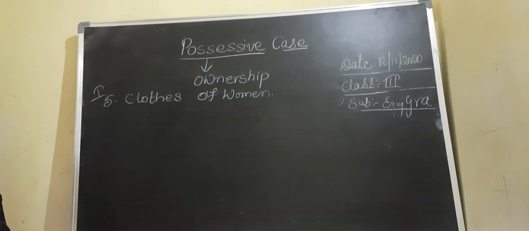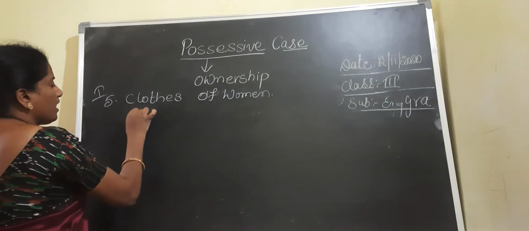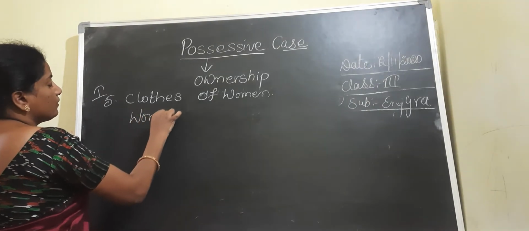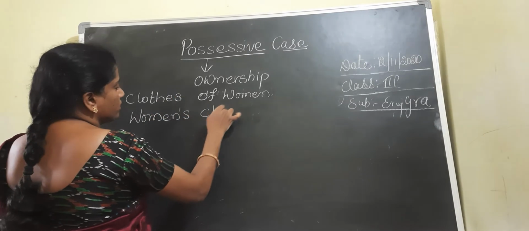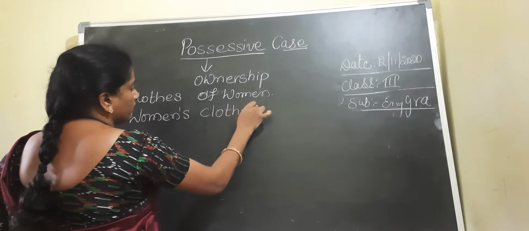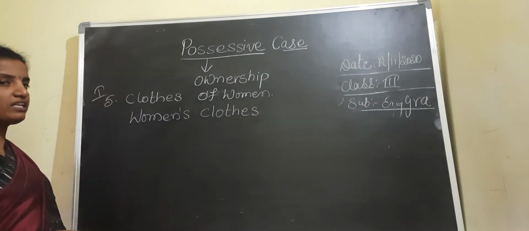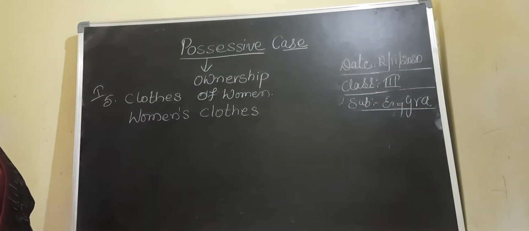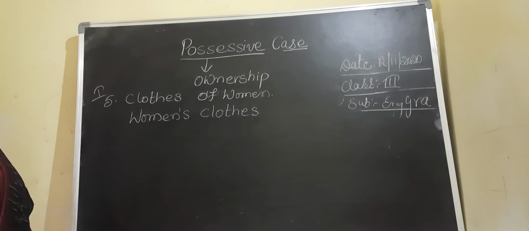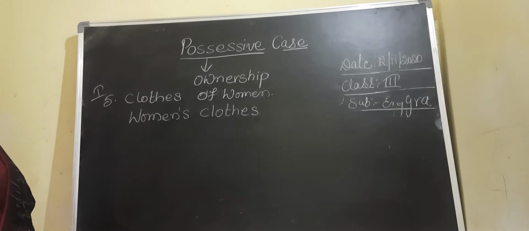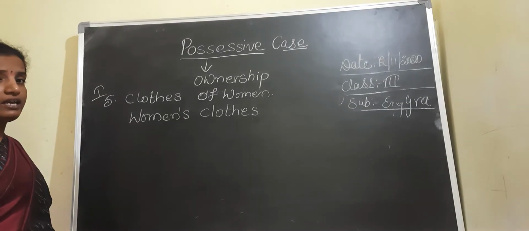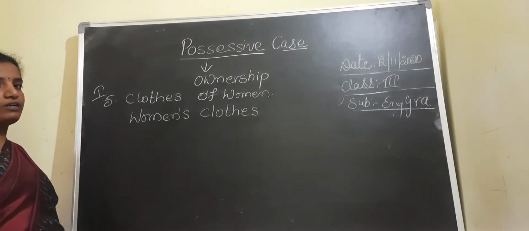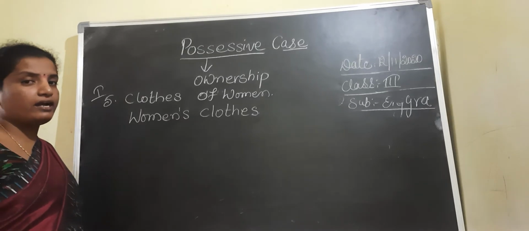If the plural doesn't end with s, we have to add apostrophe s again: women's clothes. Understood, children? Here is the difference: for the plural which ends with s, we add only an apostrophe to denote the possessive case.